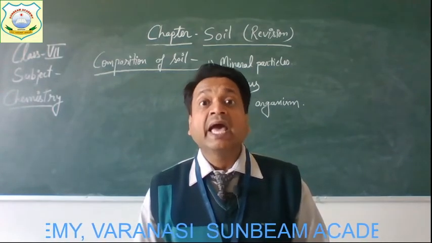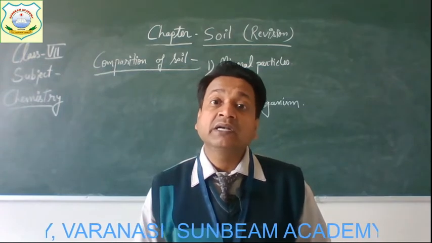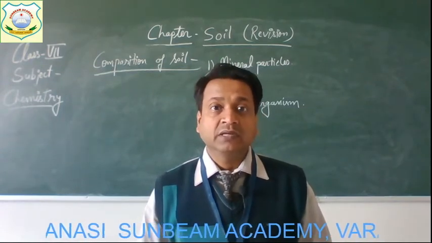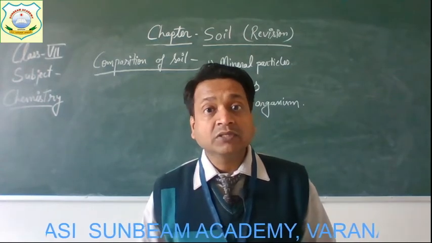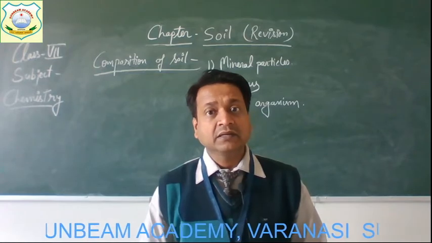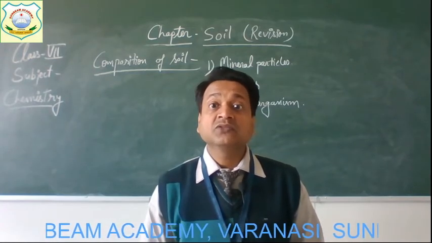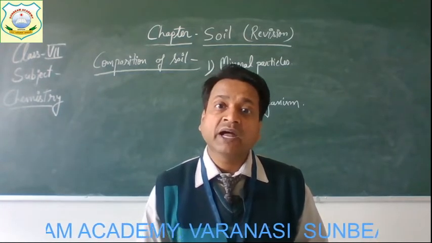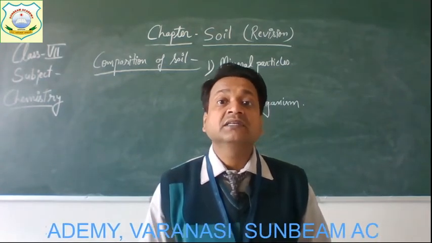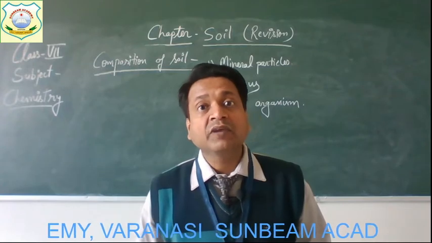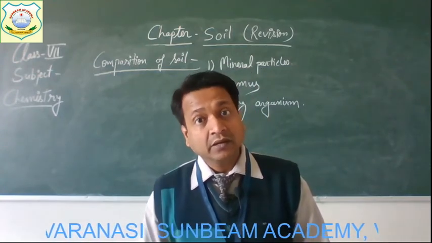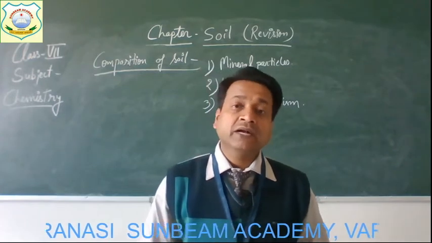And some bacteria convert nitrogen of the air into nitrogen compounds, and these nitrogen compounds can be used by plants. This process is known as fixing of nitrogen, meaning conversion of nitrogen of the air into nitrogen compounds.